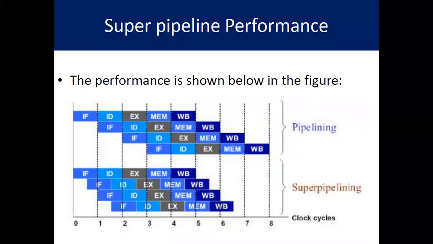Automatically, if we are using the super pipeline concept, the time which is required for execution of all the instructions will be reduced. So that is also shown over here. If we consider that 8 minutes were required for the pipelining concept to execute the whole program, here only 6.5 minutes are required for execution of the whole program.